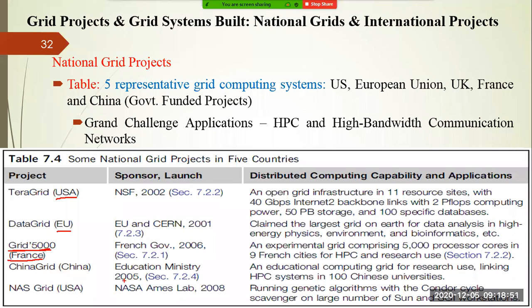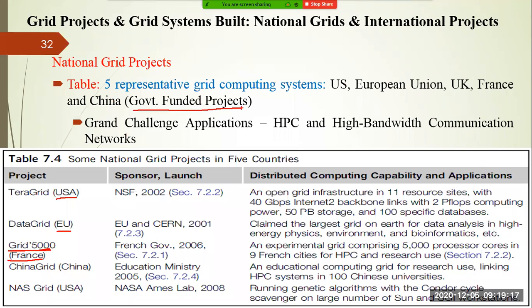So whenever you require a massive number of resources or a big amount of computational power, only then do you have to move to grid or cloud to fulfill your demand. You can see the US, European Union, UK, France and China are all launching projects, and these projects are funded by the government.